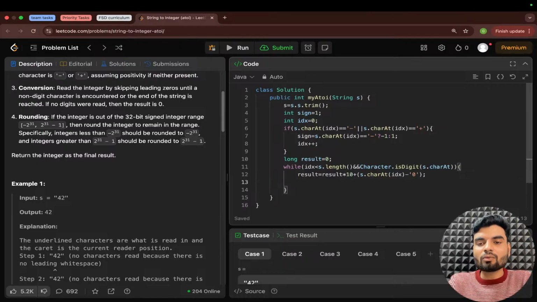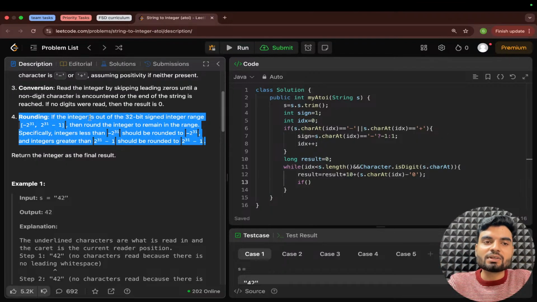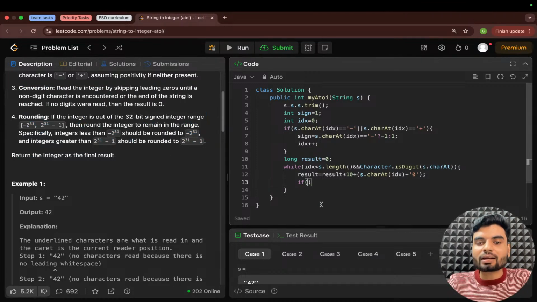Okay. And here what you'll do, you need to check, is this result exceeding the limit, right? That also you have to check. The step number 4, the rounding. The conversion is done. Now the fourth step, the rounding, right? So you have to check, is this result exceeding? Result means multiplied by sign, the sign that you have defined, positive or negative. So sign multiplied by result, right?